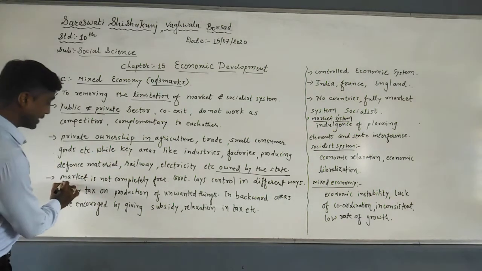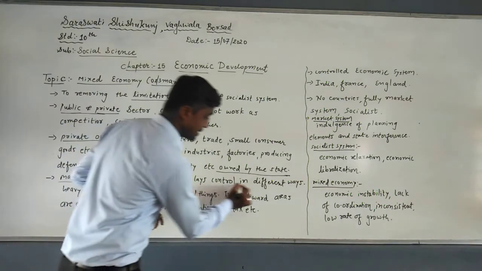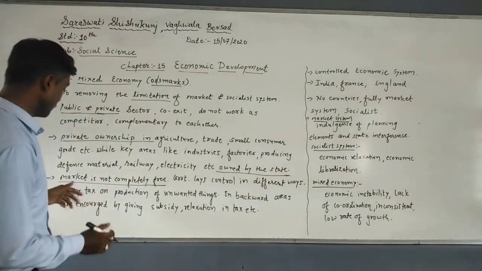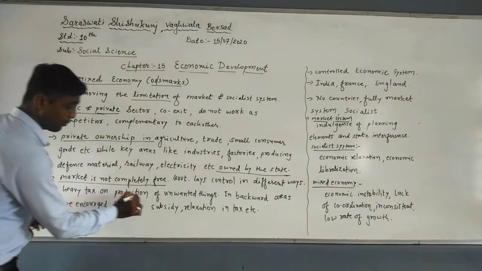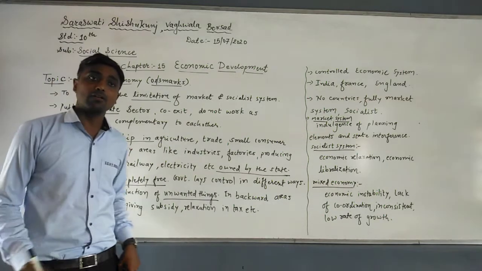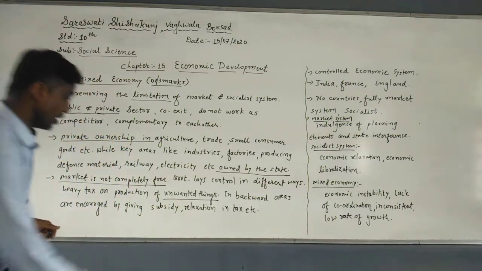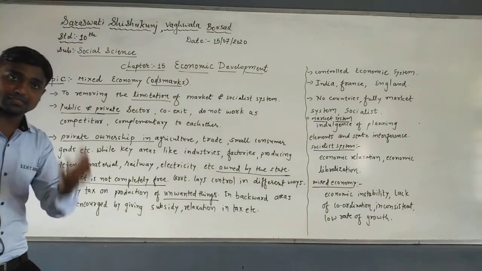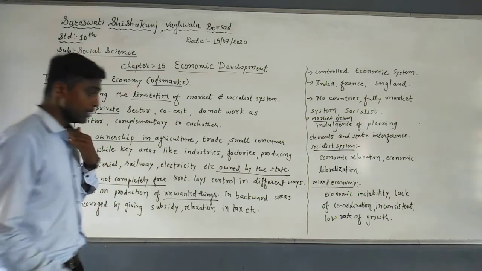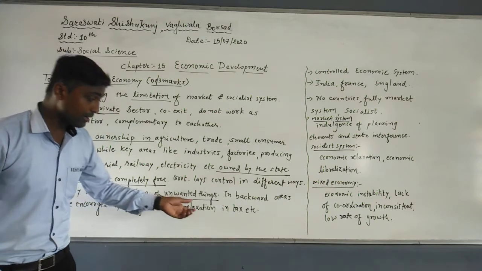Now to balance this system, governments play an important role. For example, the market is not completely free. Here the government exerts control in different ways. How do governments impose restrictions? There is a simple method. Government takes heavy tax on the production of unwanted things. It means luxurious commodities, which are used by the least number of people in society. So unwanted things, or costliest, luxurious things, governments impose heavy taxes on that production. While in backward areas, government encourages by giving subsidies or relaxation in tax.